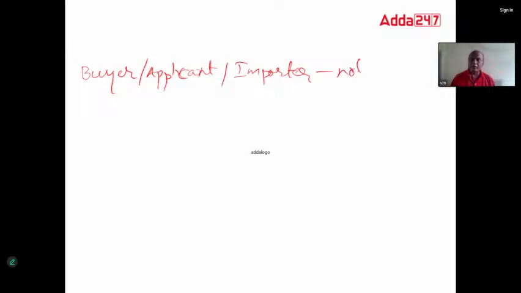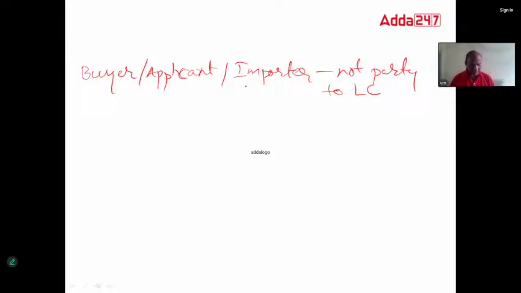Then, who is not the party to LC? That was one question. Remember, applicant or buyer. Buyer is not the party to LC, or applicant, or importer. Here, any name can be asked. Applicant or importer, that is not the party to the LC.